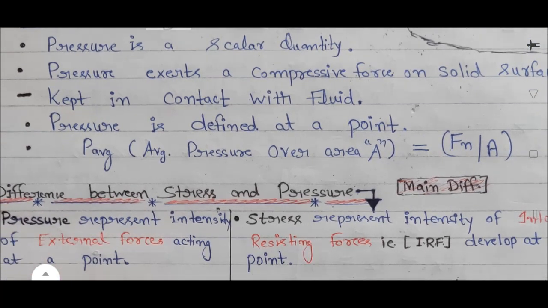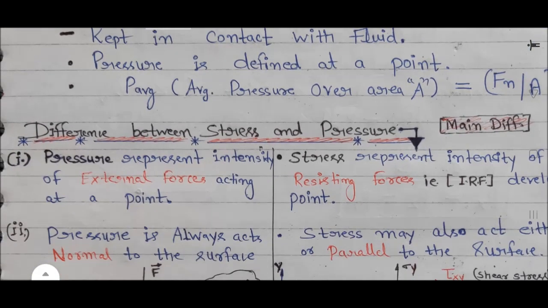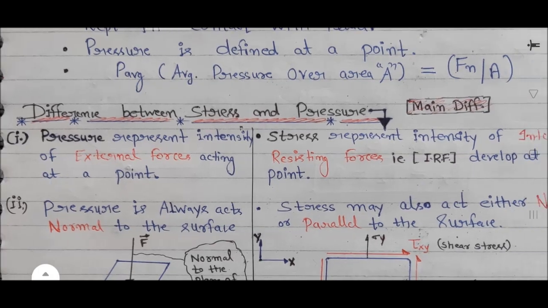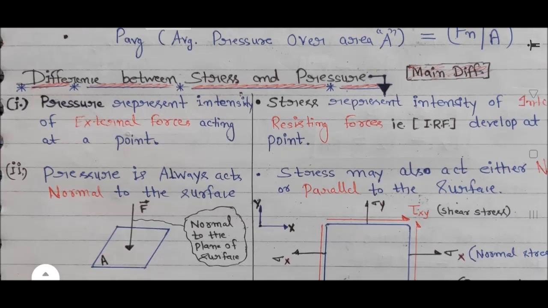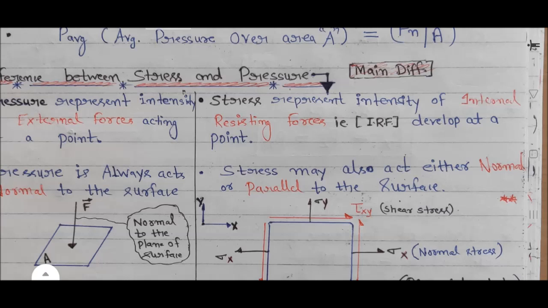So there is a little bit of confusion between pressure and stress. I am trying to clear this confusion by showing the main difference between stress and pressure. You can see pressure represents the intensity of external forces acting at a point, while stress represents the intensity of internal resisting forces, not external. In pressure, external forces, and in stress, internal resisting forces, that is IRF, develop at a point.